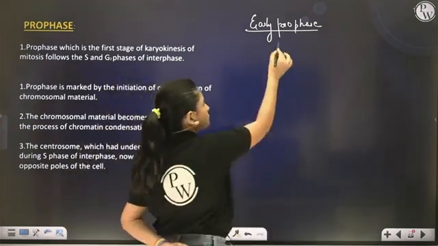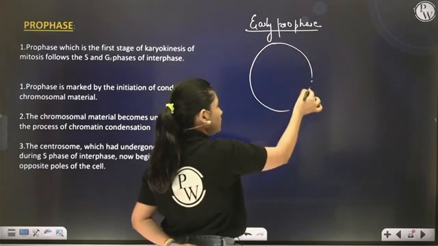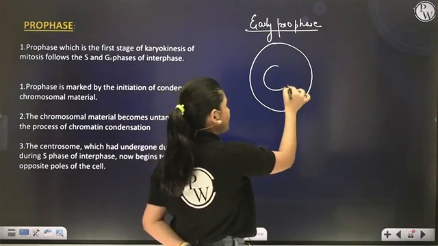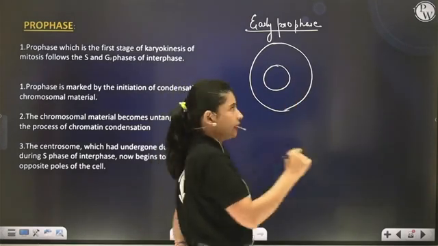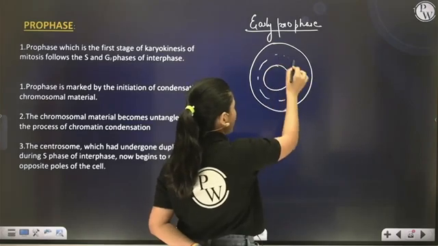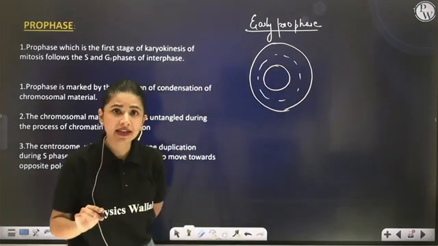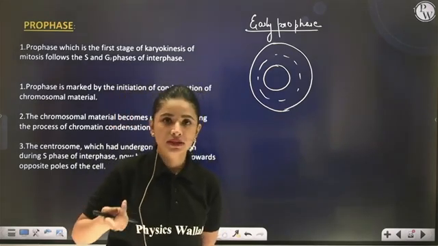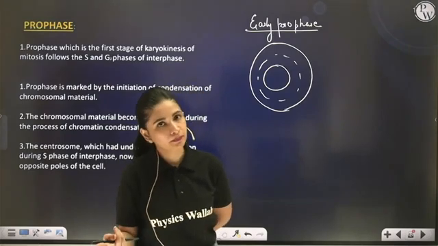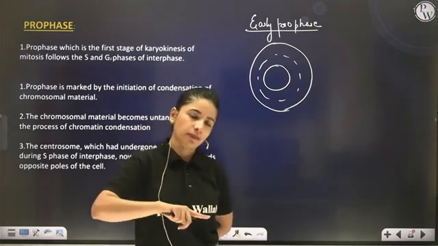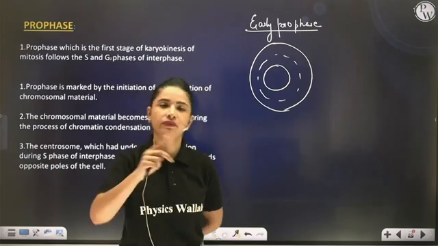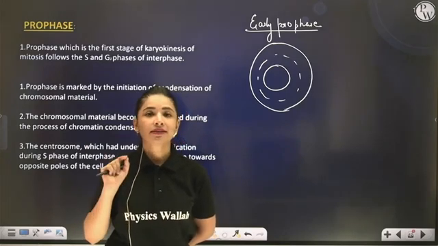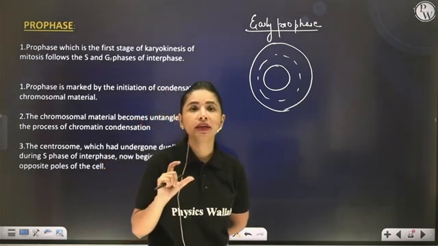See, what will happen? Suppose I'm talking about an animal cell. There will be a plasma membrane, well-defined genetic material called nucleus. Apart from the nucleus, cytoplasm will be there. In the cytoplasm, all the cell organelles will be found, but in double amount. Suppose initially there was 1 ER, so in prophase, 2 ER. If it was 1 centriole, then 2 centrioles. If there's 1 Golgi, then 2. All the organelles will seem to be doubled, and the genetic material will also be doubled.